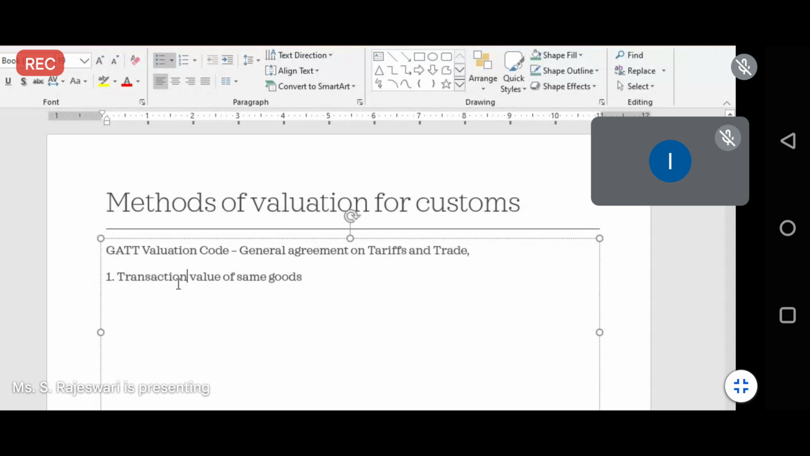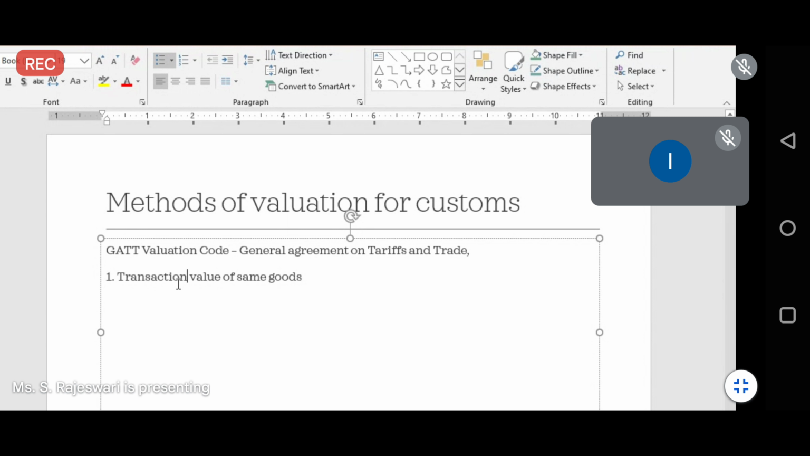When they are valuing the goods, they also include your brokerage commission, and they will take any seller's proportion of duty free or concession. All these will be taken care of, or if you are paying any license fees or royalty fees for the importers and exporters, or if you are giving any buyer's consideration, all these values will be considered for the valuation of the customs duty when you are exporting the same type of goods.